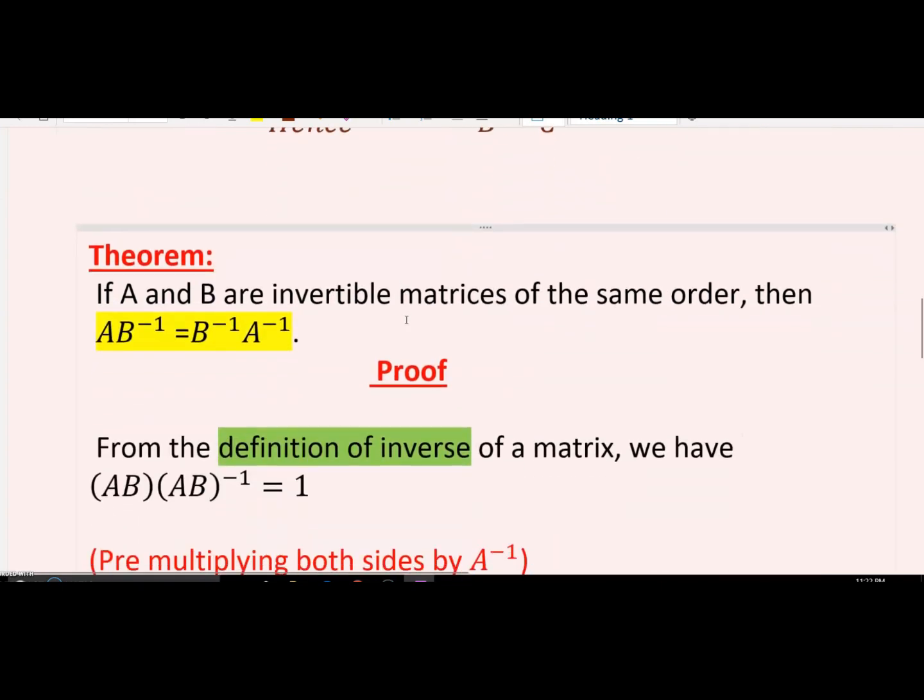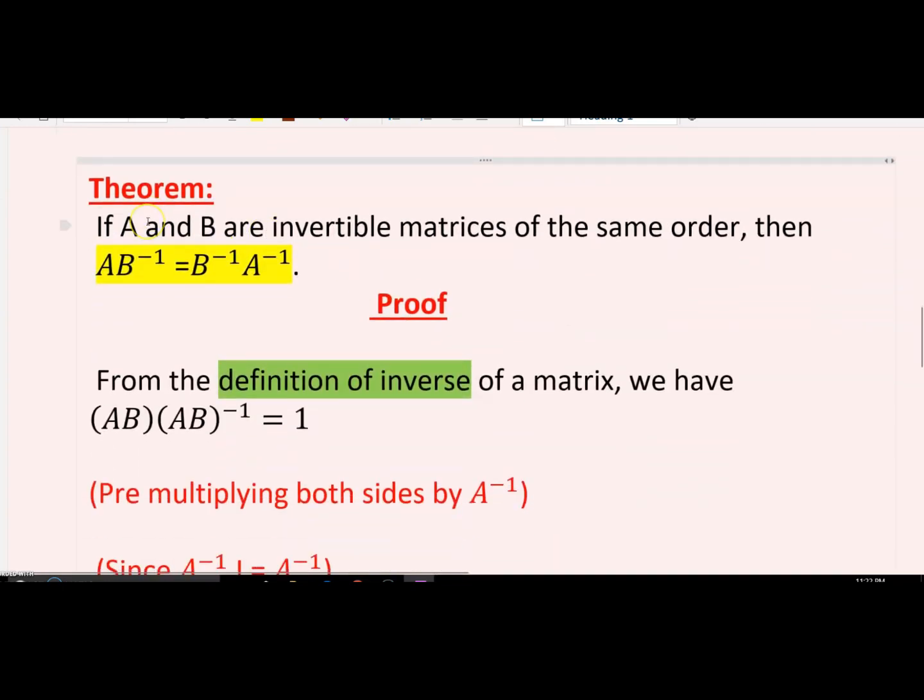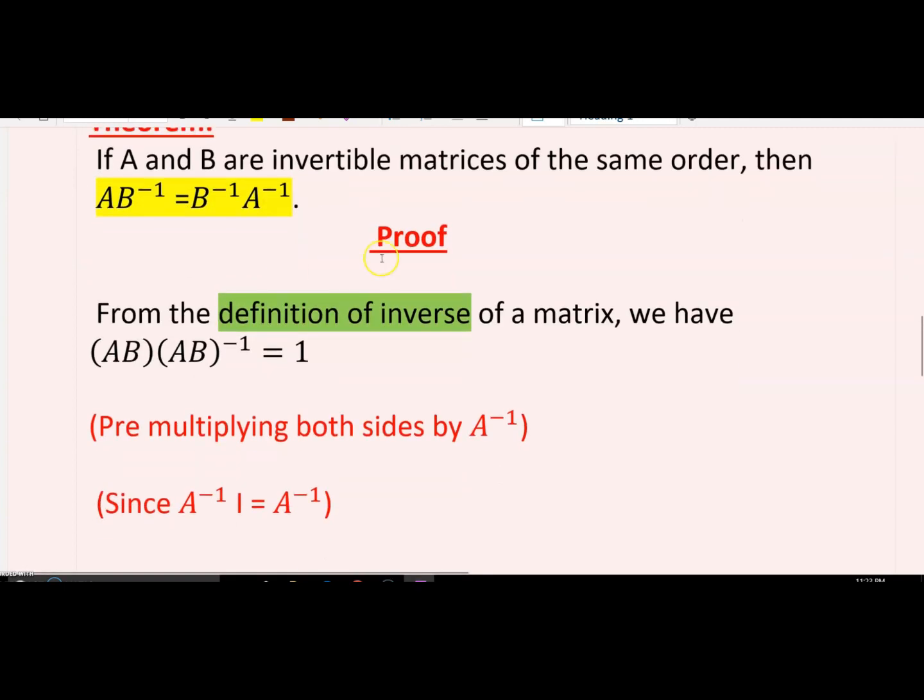So let's start the second one. That is, if A and B are invertible matrices, invertible means the inverse exists, right? A and B are invertible matrices of the same order, then this is the result we have to prove: (AB) inverse is equal to B inverse A inverse. All right, now let's start the proof. From the definition of inverse, we know that AB times the inverse of AB is equal to 1, or you can say identity, right?